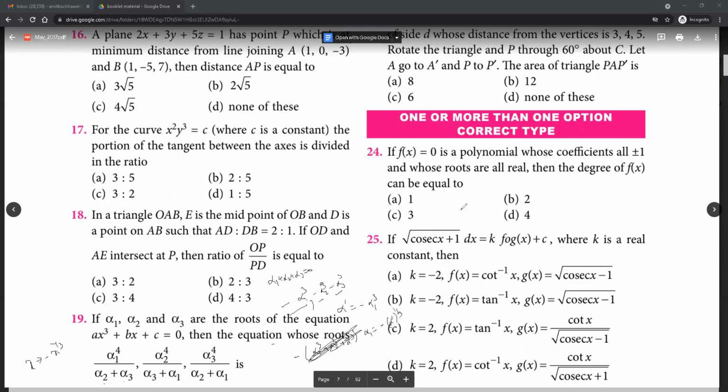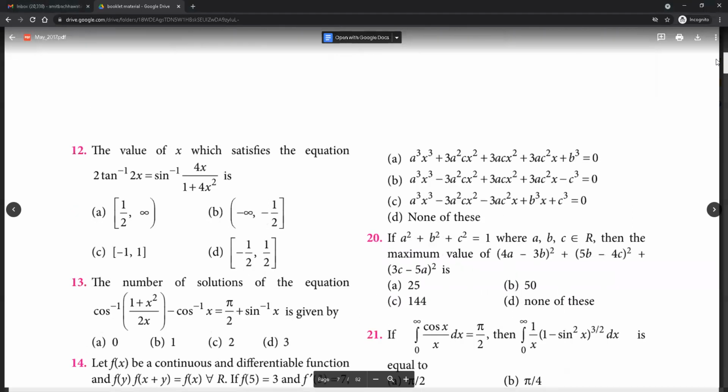Okay, after plugging this in, cube both the sides to simplify. The answer of this will come out to be D. Okay, none of these. The answer of this is none of these.